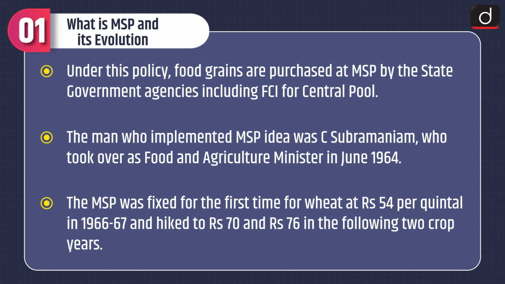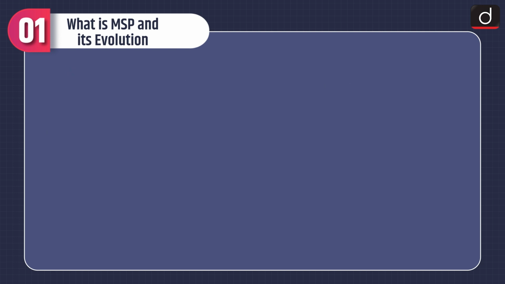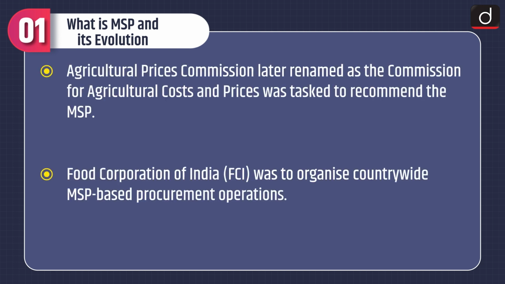The man who implemented the MSP idea was Subramaniam, who took over as Food and Agriculture Minister in June 1964. The MSP was fixed for the first time for wheat at Rs 54 per quintal in 1966-67 and hiked to Rs 70 and Rs 76 in the following two crop years. Agricultural Prices Commission, later renamed as the Commission for Agricultural Cost and Prices, was tasked to recommend the MSP. Food Corporation of India or FCI was to organize countrywide MSP-based procurement operations.